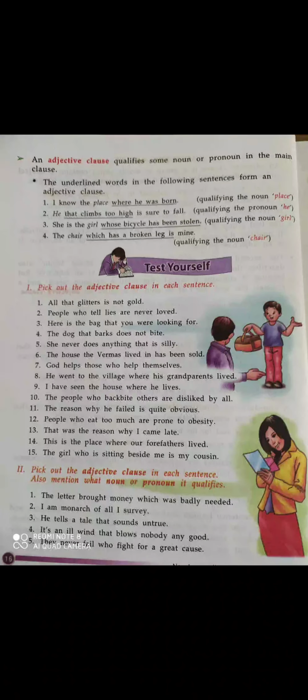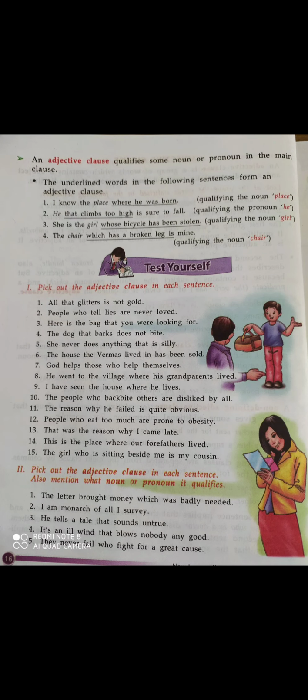Okay, now the fourth one, the chair which has a broken leg is mine. Now which has a broken leg, this group of words says something about chair. કોના લેગ બ્રોકન થઈ ગયેલા છે? સો ચેરના. ઓકે, સો આ ગ્રુપ ઓફ જે વર્ડ છે બ્રોકન લેગવાળા એ કોના વિશે ડિફાઇન કરે છે? ચેરને ડિફાઇન કરે છે. ચેર ઇઝ અ નાઉન હિયર. Okay, and the group of words which defines a noun is called an adjective.